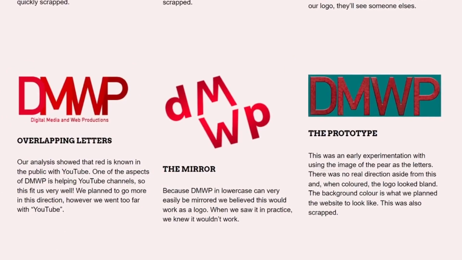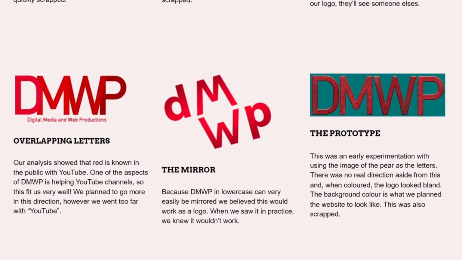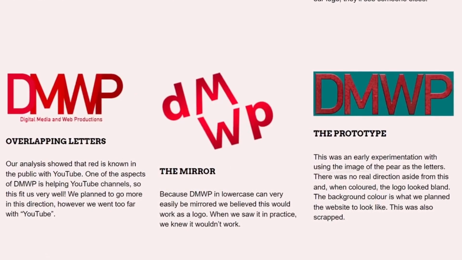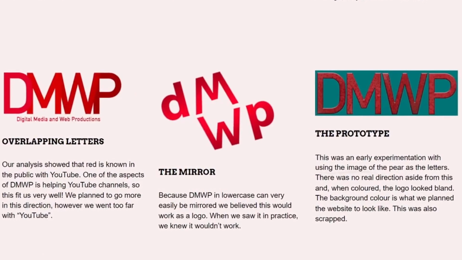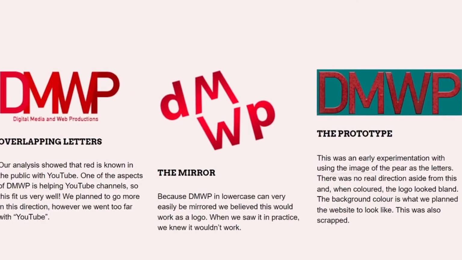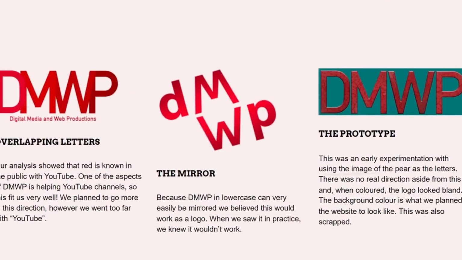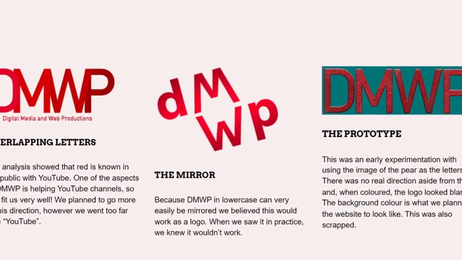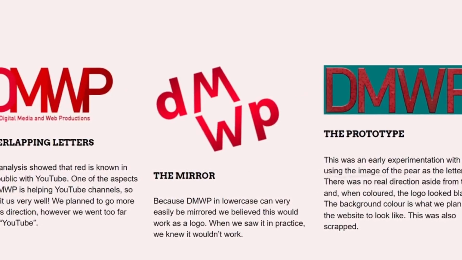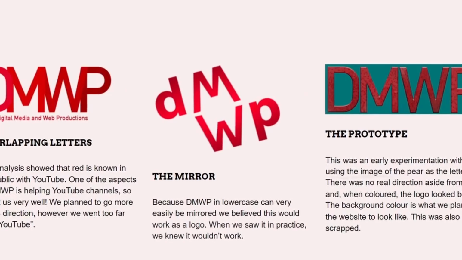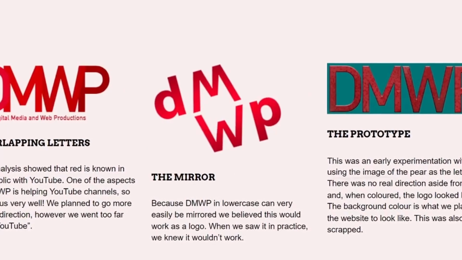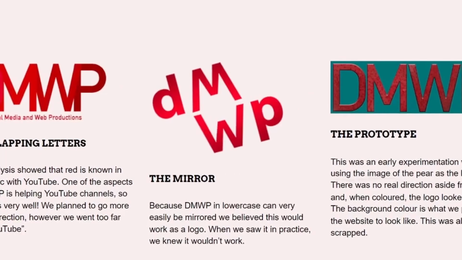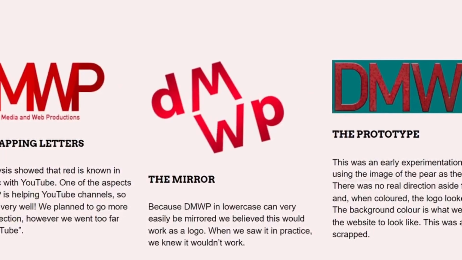Mirror was an idea I had since the microphone. However, I began to design it alongside overlapping letters, and overlapping letters became my final design. The mirror was designed by using the gradient tool on a page and applying the same techniques used in the prototype. The text is mirrored as well. The D is the P and the M is a W. That's why it goes between upper and lowercase, unlike my other logos, to better fit the mirror design.